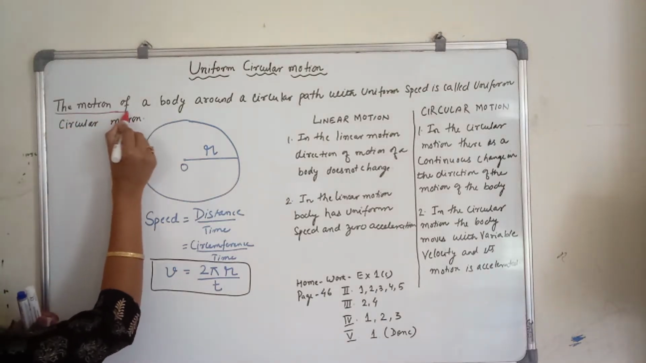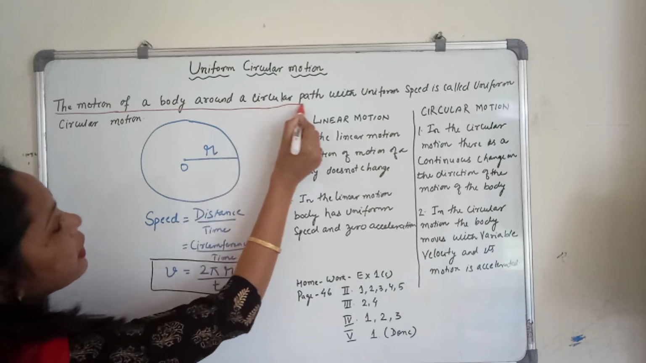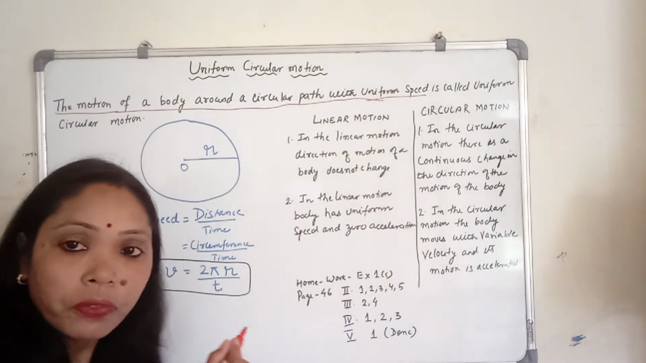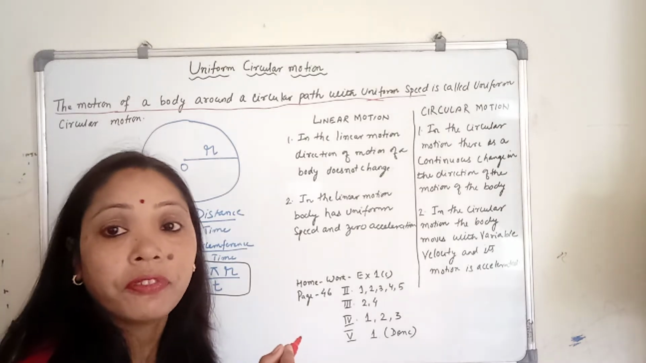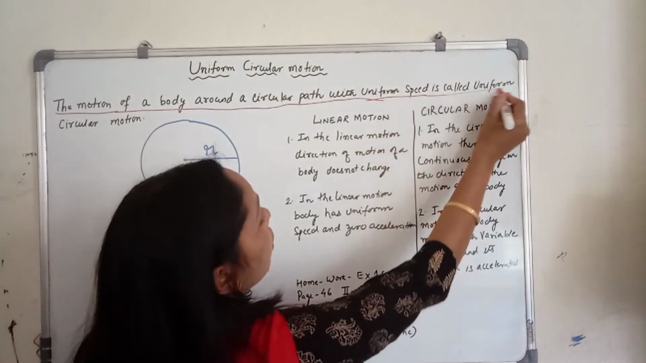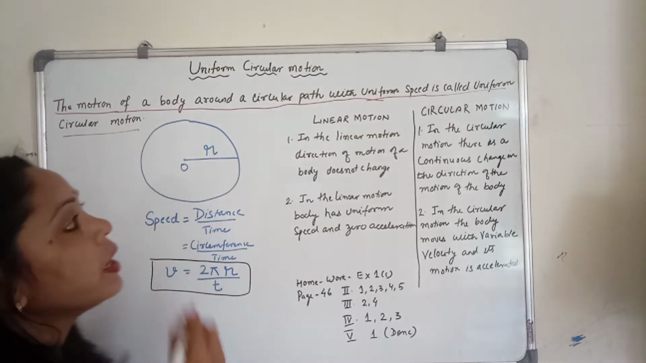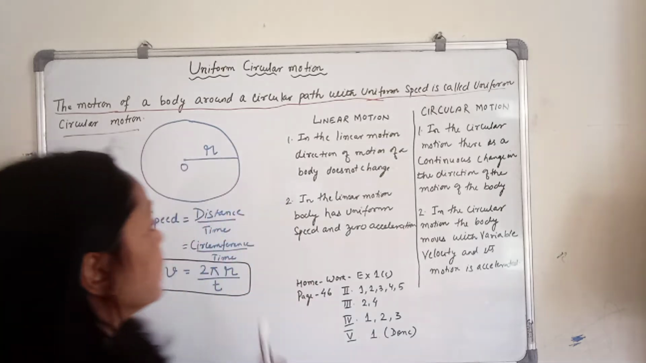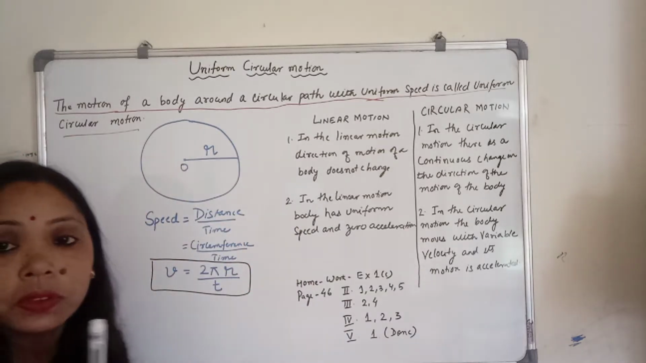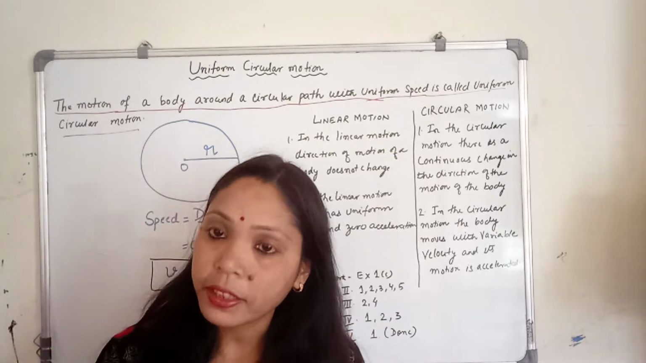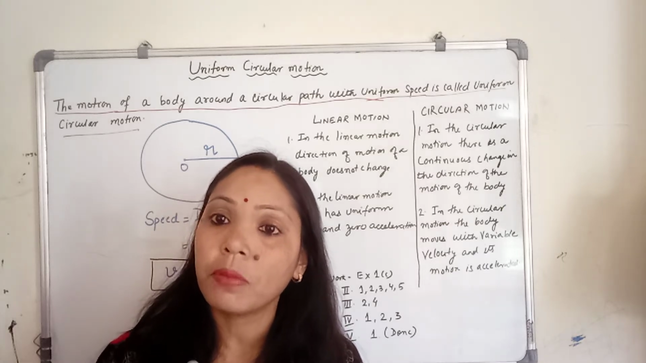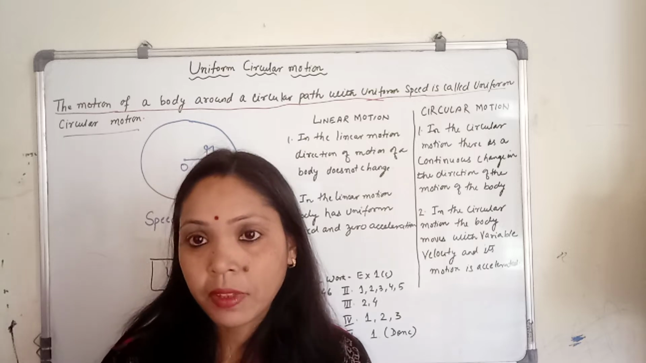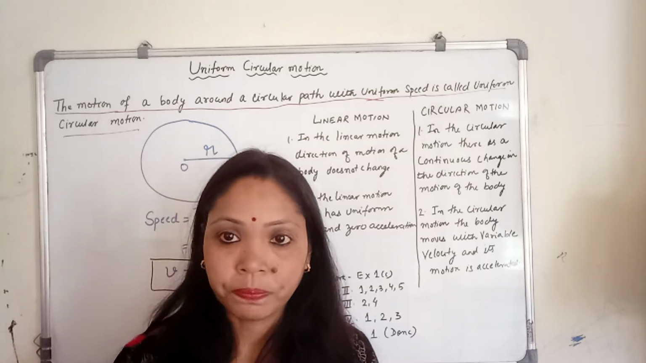So that is why the motion of a body around a circular path with uniform speed, or you can write fixed speed, is called uniform circular motion. Uniform means it is not changing. That is why the speed in case of circular motion is always fixed. That is constant. It will not change.